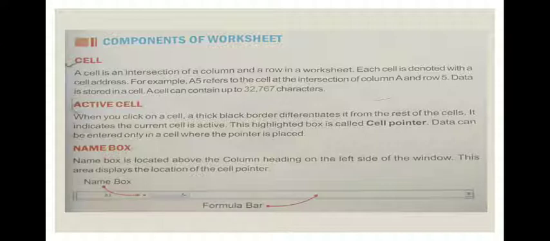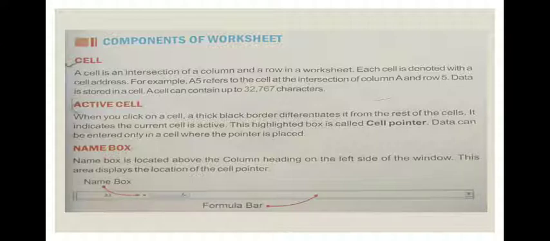For example, A5 refers to the cell at the intersection of column A and row 5. Data are stored in a cell. A cell can contain up to 32767 characters.